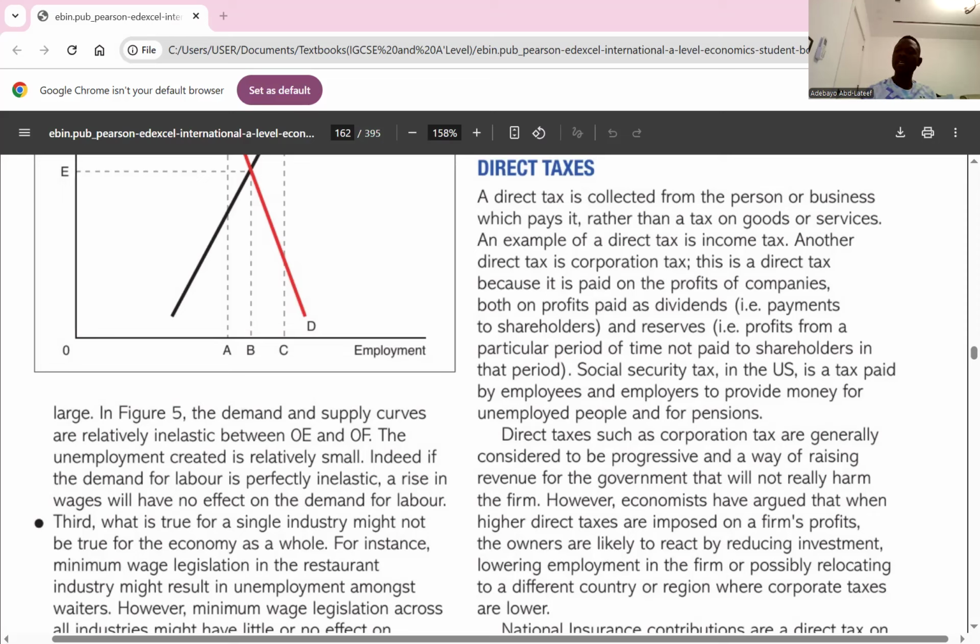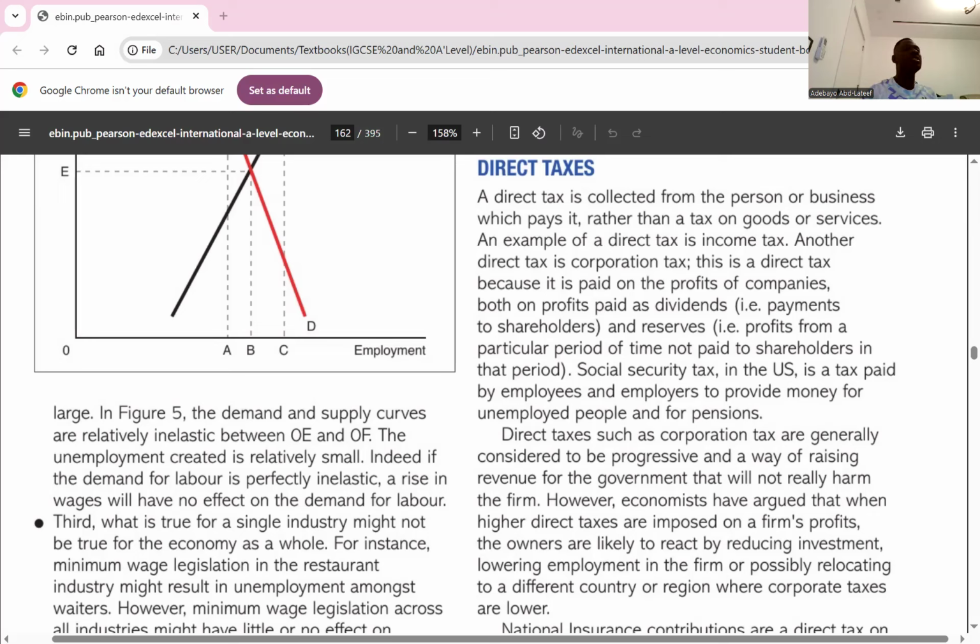The second one, increased participation. Conversely, lowering taxes can increase disposable income, encouraging greater participation in the labor force. On the other hand, if income tax is cut, it gives you the incentive to want to work, and that increases the labor participation rate. I think it's clear. A high tax reduces it, and a cut in tax increases the participation of the labor force. Any question about labor supply?